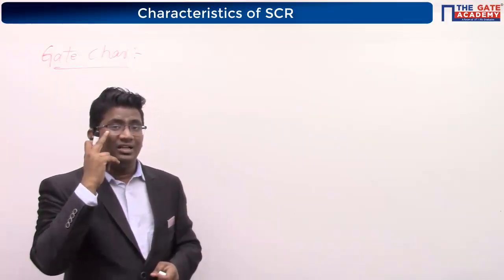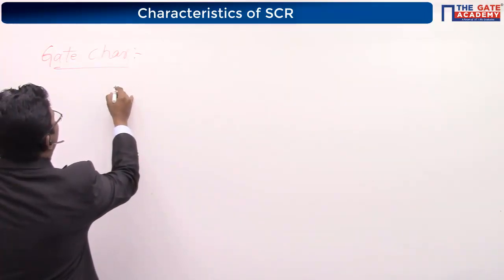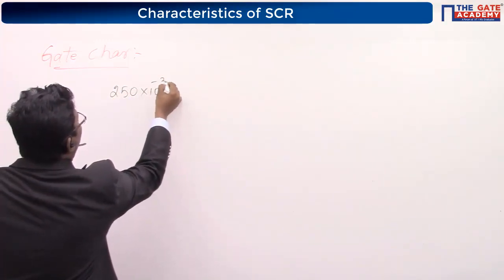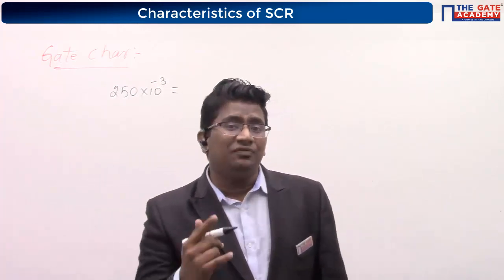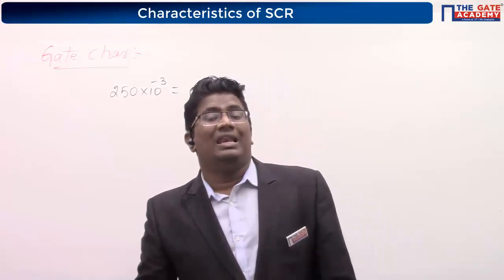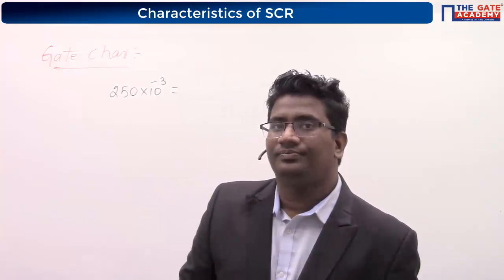He has also mentioned the latching current, 250 milliampere. If the latching current is given, it means the device is in a conduction state. Indirectly they are saying yes, conduction state.